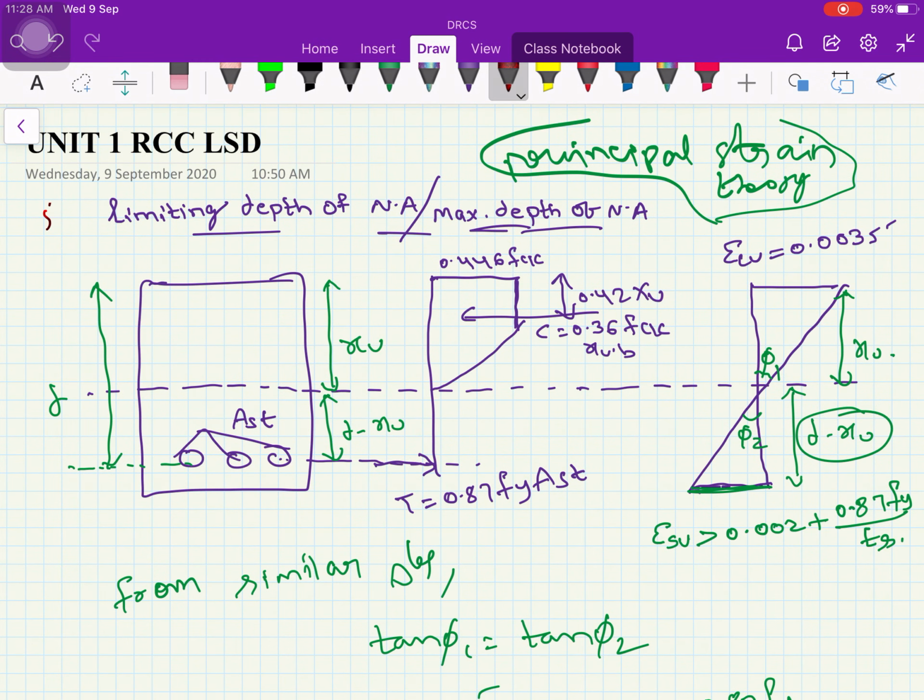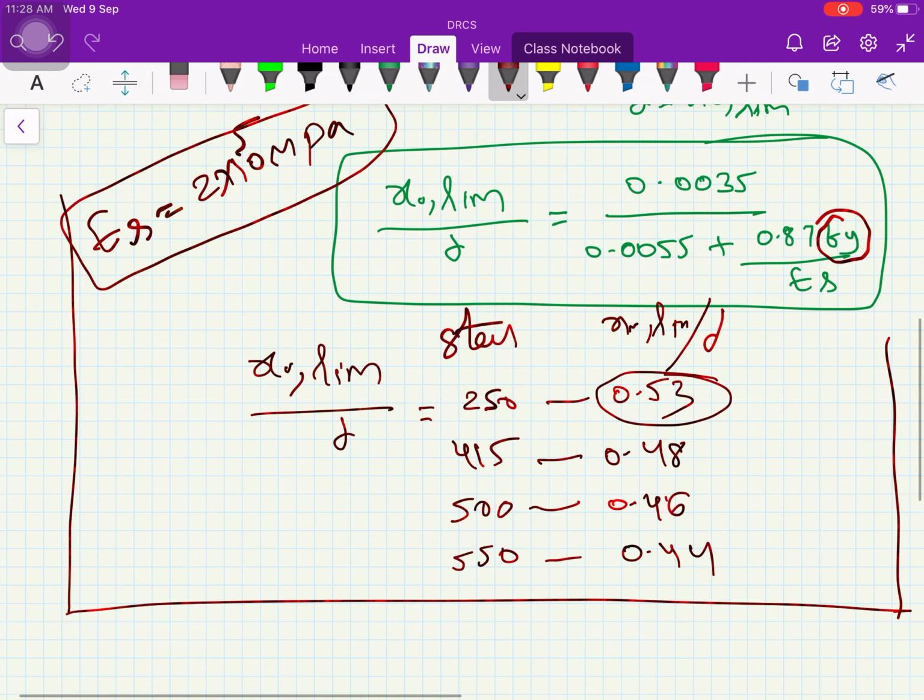This is first up. Next we will go for the actual depth of neutral axis. What does it mean? It means, for a given cross section, where the neutral axis is staying depends on the steel and concrete properties. That is, for suppose they have given a section.